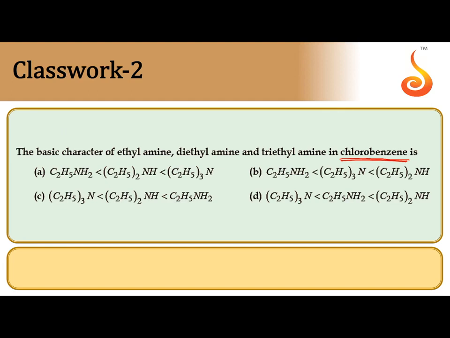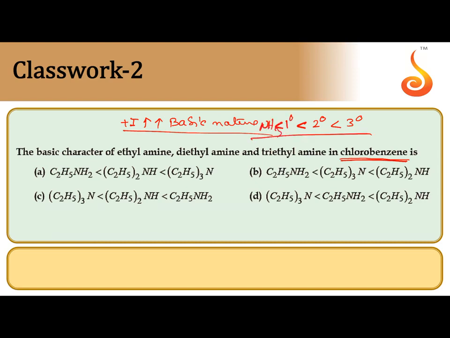That's why basic strength mainly depends on the electron donating nature, or plus I effect. As the plus I effect increases, the basic nature of amines also increases. So 3 degree amine is the strongest base, next 2 degree, next 1 degree, next ammonia. This is the order of basicity.